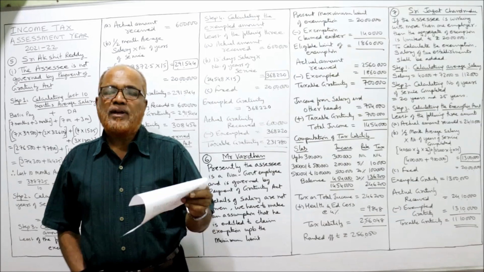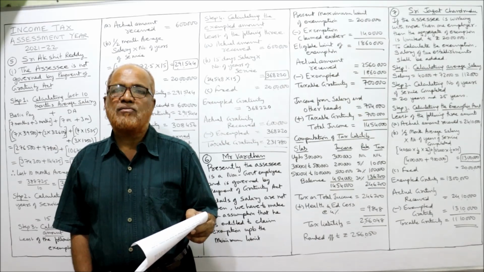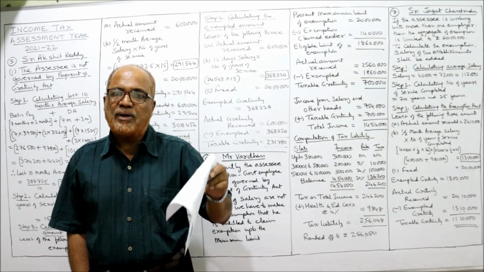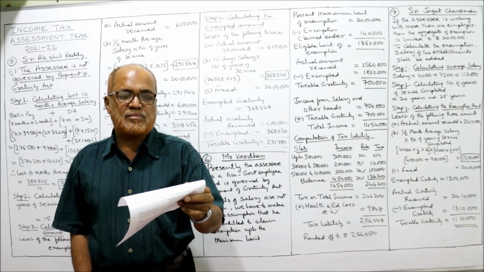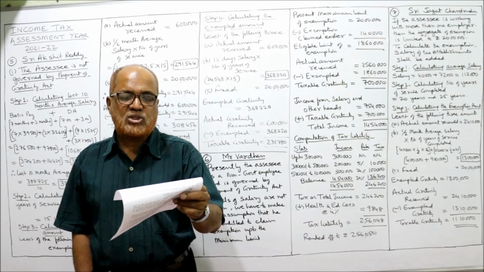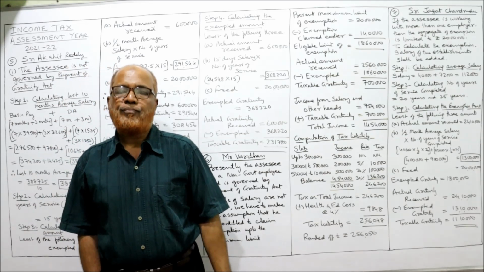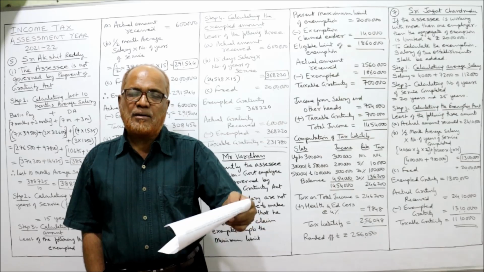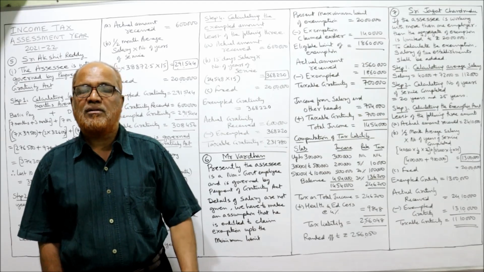One thing is there. For calculating the taxable gratuity, we need details regarding salary and number of years of service completed. Nothing is given. Salary from the present employer is not given, and how many years of service completed is not given. So calculate tax liability for the current assessment year 21-22 if income from salary and other heads excluding gratuity is 7,54,000. He has other income of 7,54,000 excluding gratuity. We have to find out how much is the taxable gratuity.